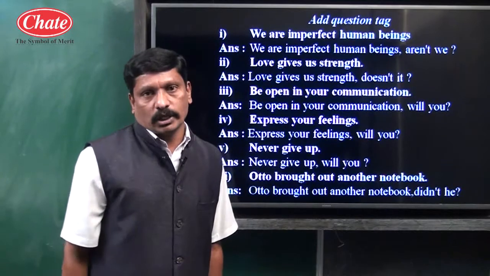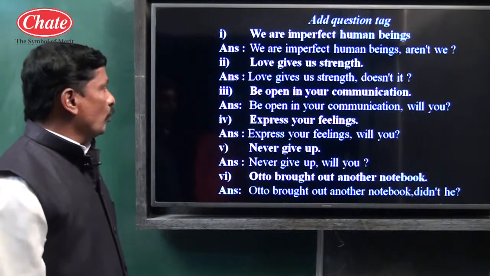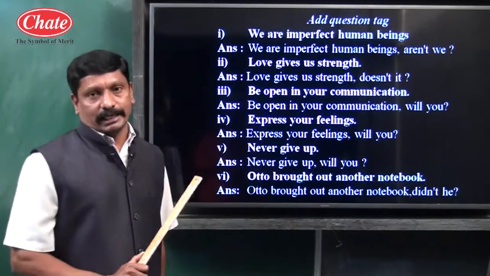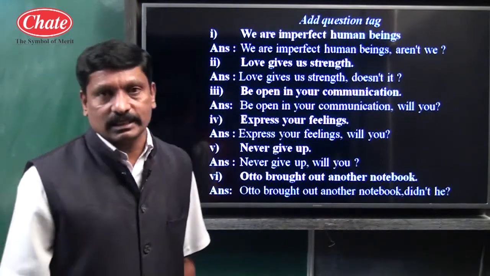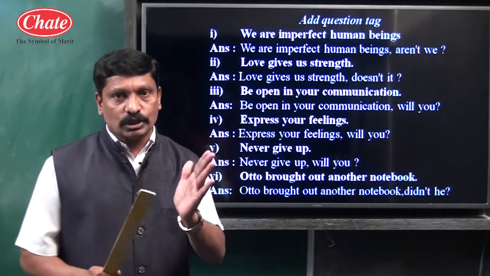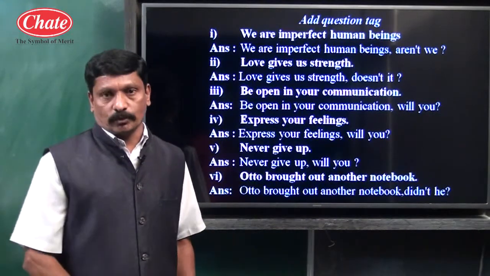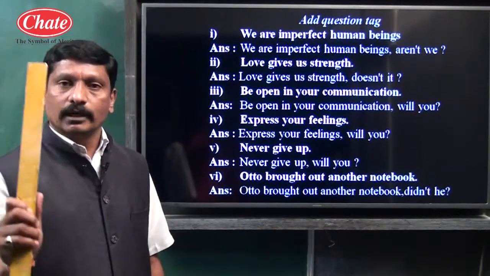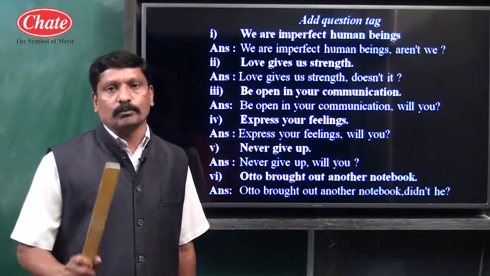We should not forget to give a question mark. Let us take example number 3. Be open in your communication. This is an imperative sentence. The earlier two examples are assertive type sentences. Children, in an assertive type of sentence, mostly the subject takes the first place, then the verb, then the rest of the words and a full stop. I'll repeat once again. In an assertive type of sentence: subject, verb, other words and full stop. This type of structure we come across in assertive sentences.